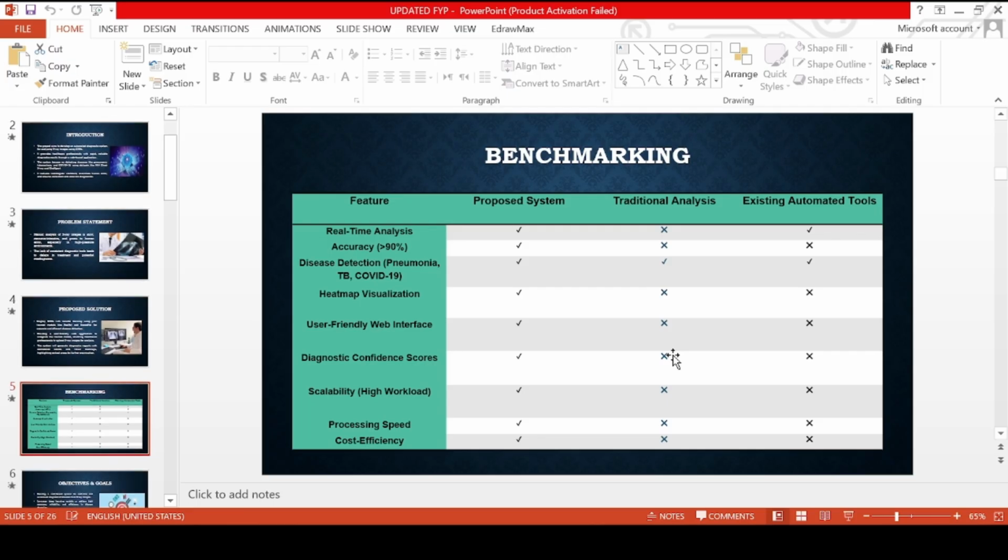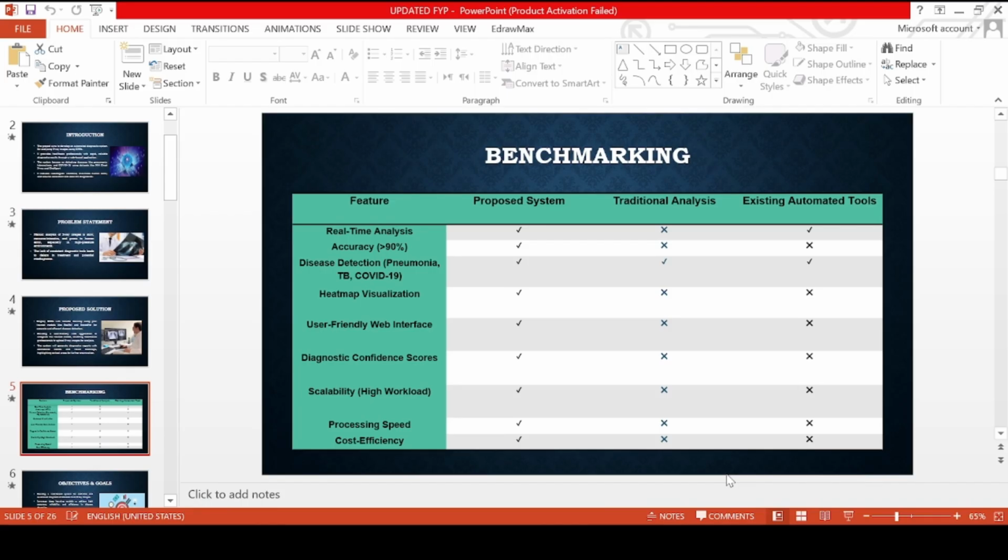Now move toward the benchmark. This is the benchmark of our project. If we see our system or the traditional system, our system is real-time analysis. So some of these can hit the proposed system, some can hit the traditional analysis, and some can hit the existing automated system. So all of these are the benchmark of our project.